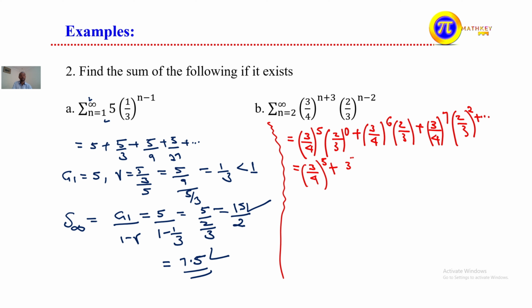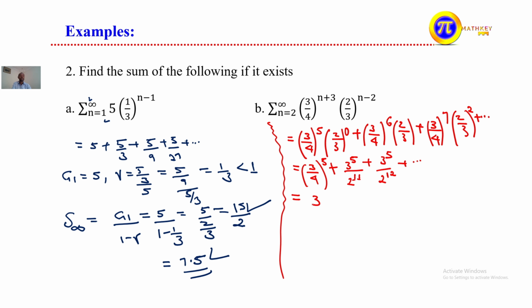So this is 3 to the power of 5 divided by 4 to the power of 6 divided by 2, which means 2 to the power of 12, and with the 1 we have, this is 2 to the power of 11. Plus 7 over 4: here we have 3 to the power of 7, so after cancelling we get 3 to the power of 5 divided by 2 to the power of 14, and with the 2 to the power of 2 it becomes 2 to the power of 12. Plus, and we continue like this.